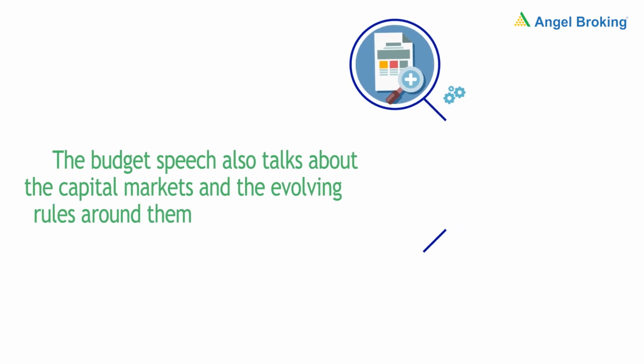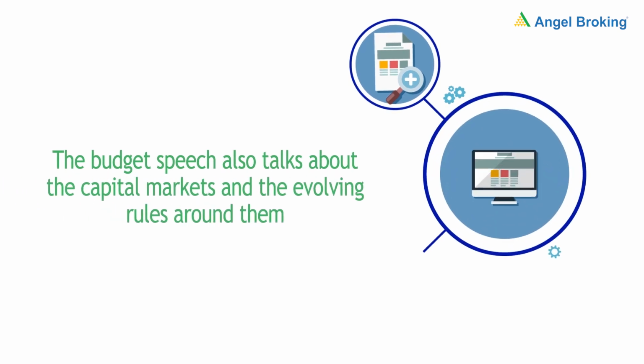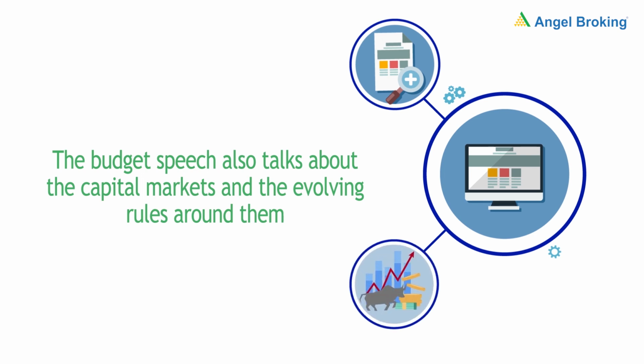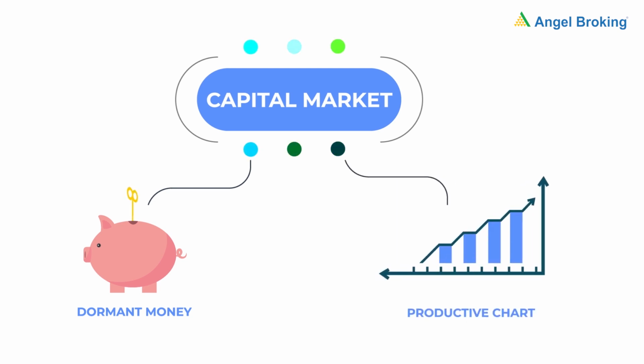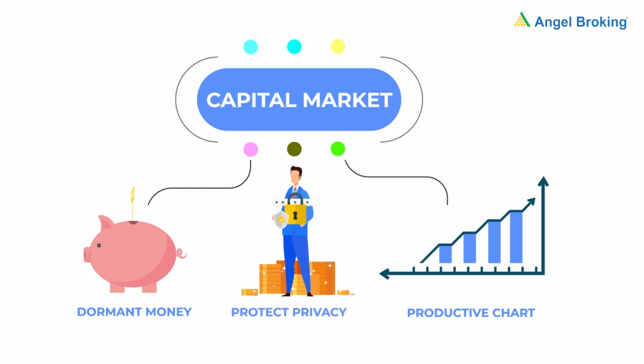The budget speech also talks about the capital markets and the evolving rules around them. Retail investors को स्टॉक मार्केट की तरफ आकर्षित करने के लिए गवर्नमेंट कैपिटल गेन्स टैक्स को कम कर सकती है. Because of the capital markets, dormant money becomes active and helps the country become more productive. This is why the government tries to simplify investment regulations while making sure the interests of the investors are protected.